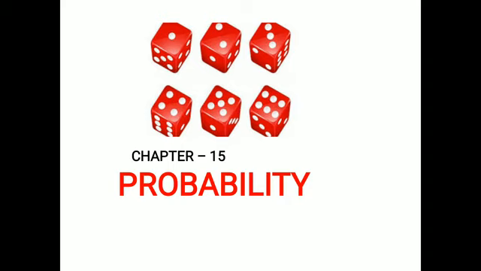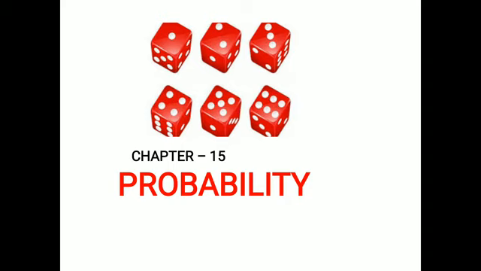But here in probability we take certain activities or experiments where, though we know the possible results, we cannot predict the exact result.